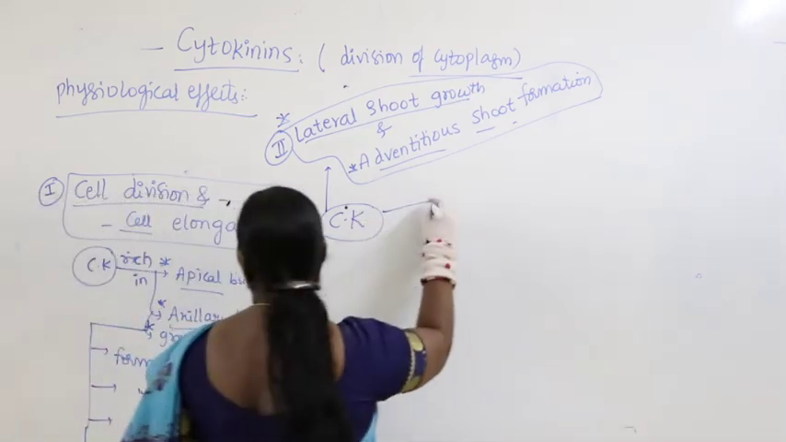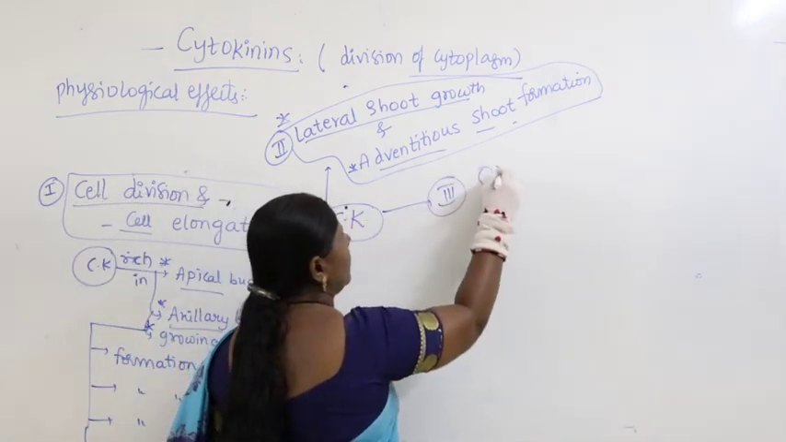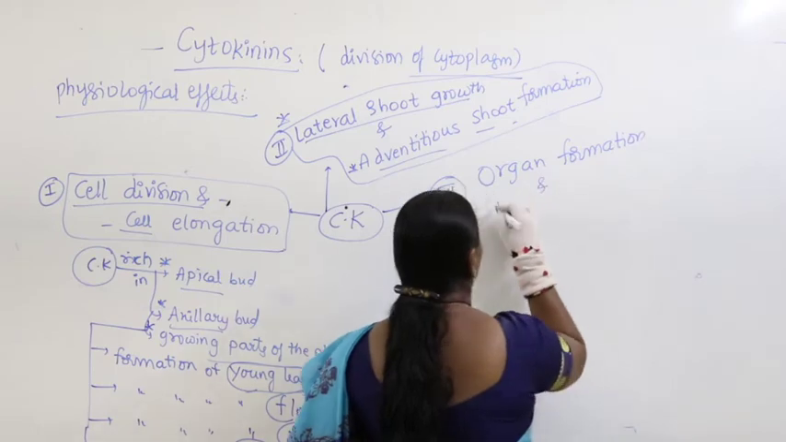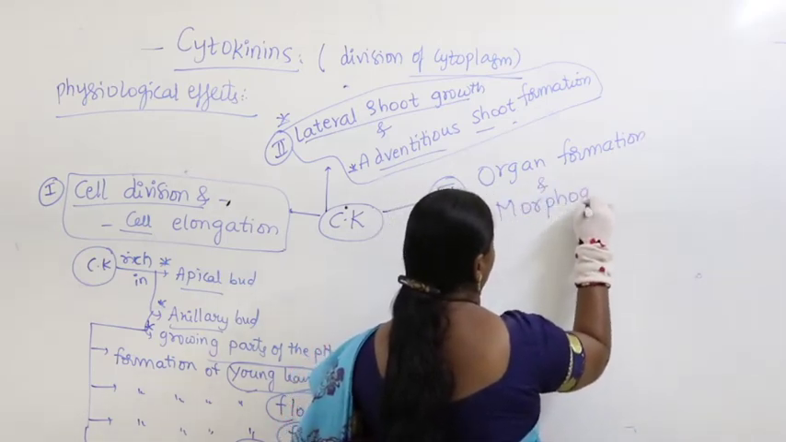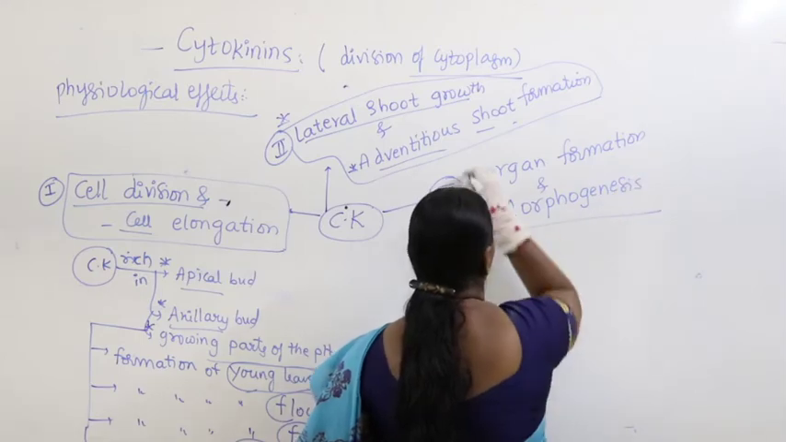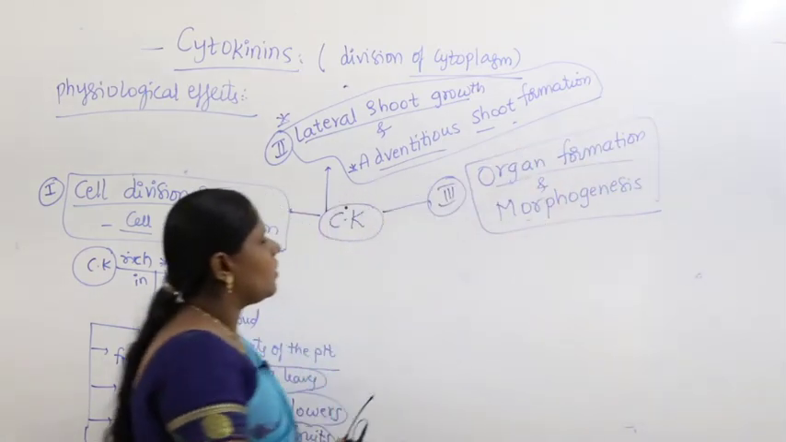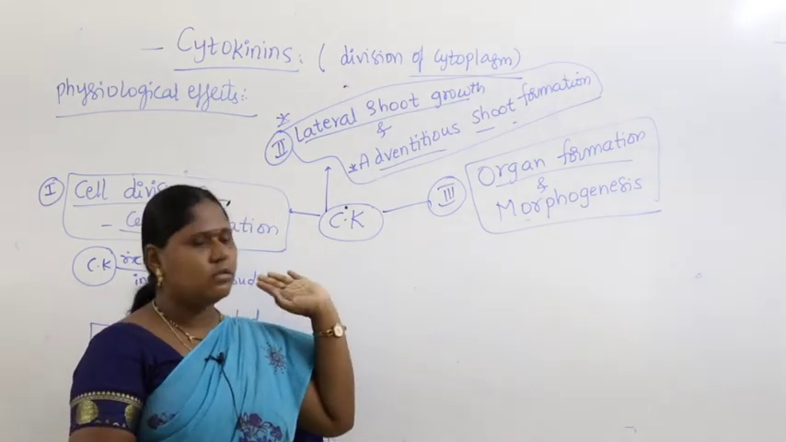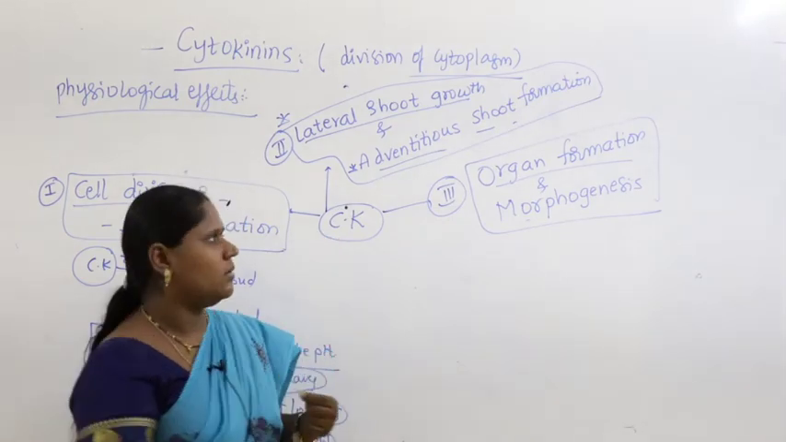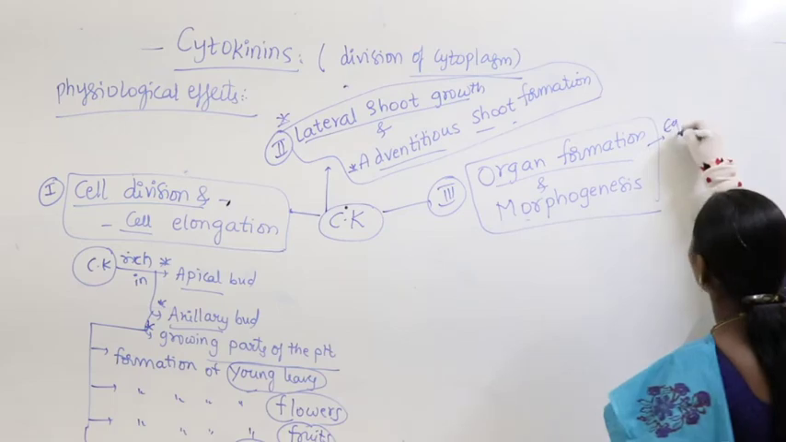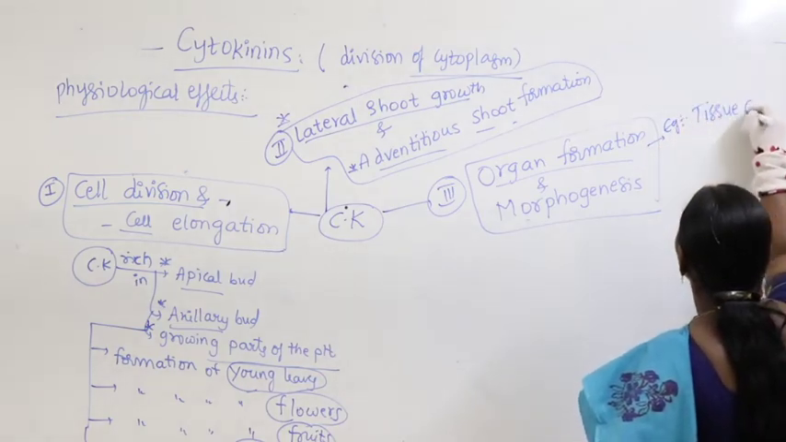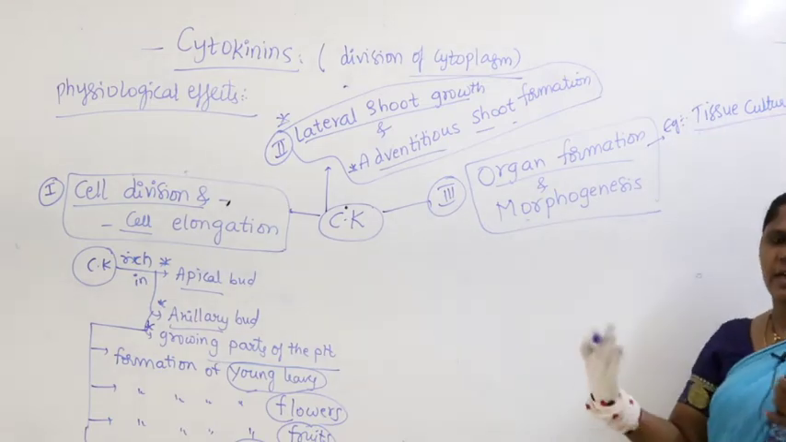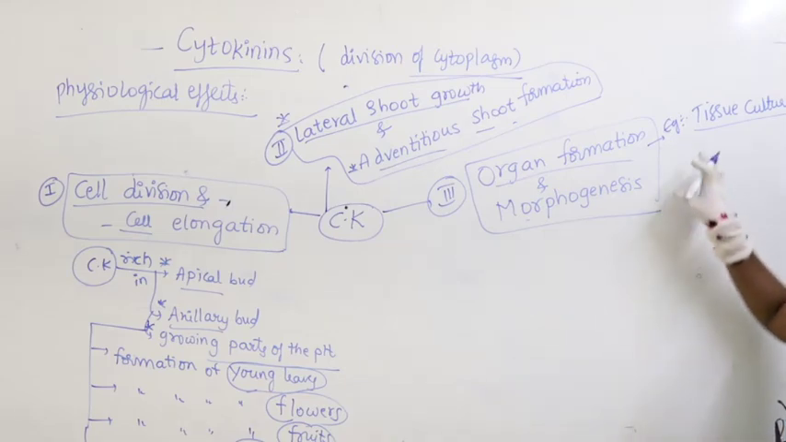Apart from this, we can take the third important function, organ formation and morphogenesis. What is this organ formation and morphogenesis? Let's go back to the example of tissue culture. Generally in tissue culture, in the early stages of young plant growing and forming all the parts of the plant, what happens here?